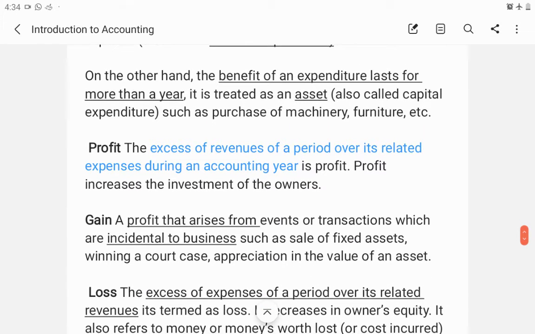The benefit of an expenditure will last for more than a year. So for the long term we are incurring expenditure. Next is profit, the excess of revenue of a period over its related expenses. Profit is the amount that they are receiving in excess from the investment of the owners. So profit increases the investment of the owners.